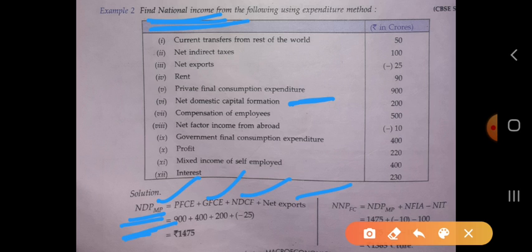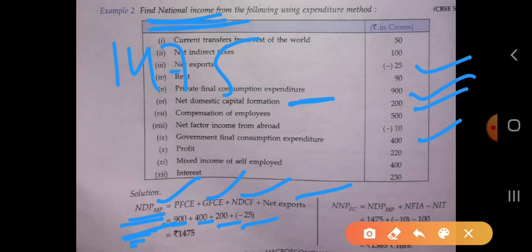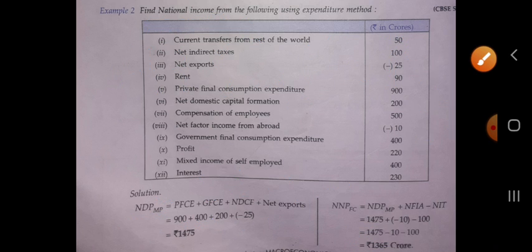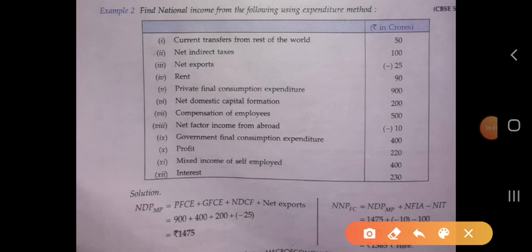The private final consumption expenditure is 900. The government final expenditure is 400. Net domestic capital formation is 200, and the net export is given as minus 25. By calculating it, we get the value of 1475. It is the NDP at market price, but we have to calculate the NNP at factor cost.